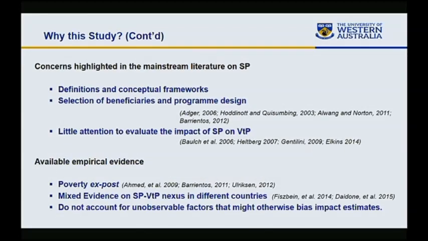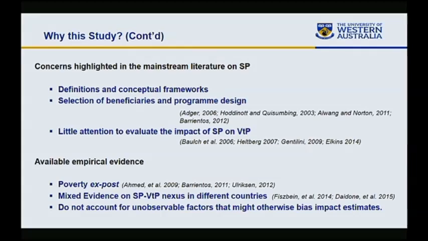However, this is not surprising, because if we look at the overall mainstream literature on social protection, one of the most serious concerns that is highlighted in the literature is that there is an overall lack of quantitative studies in this area. Most of the studies are telling us definitions and conceptual frameworks of social protection and vulnerability to poverty measurement, but there are few actual studies that have employed those methodologies to evaluate the impact of social protection. There are some studies, but limited empirical evidence that we have.